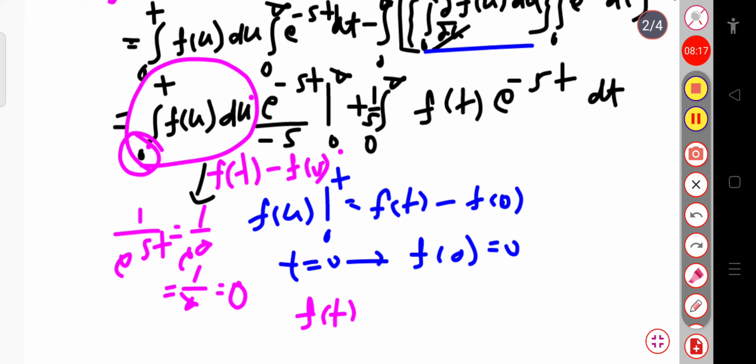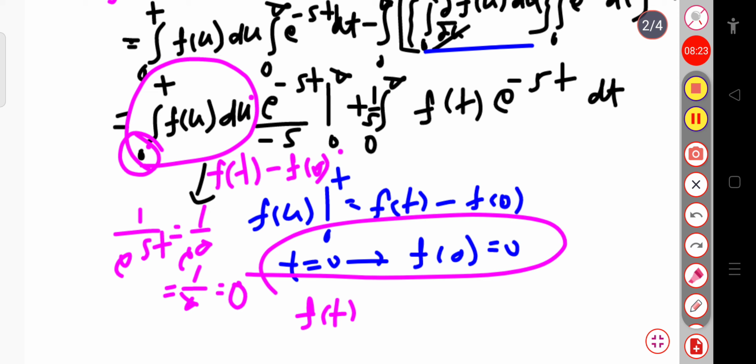For this lower limit, f of 0, when t equal to 0, this f of 0 equals 0, what we have considered. So what I basically want to tell is that for both the upper and lower limit, this first term goes to 0. So the only term that will remain is the second term. Is that clear? Now let me rub this.